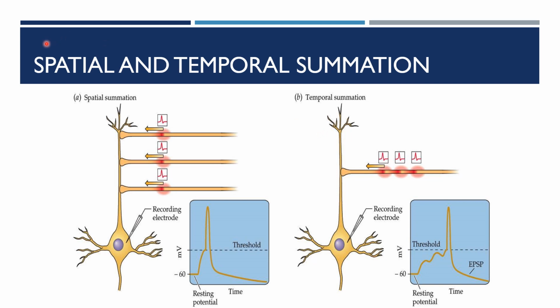So in short, spatial summation is when impulses from more postsynaptic terminals come in simultaneously, they will elicit a response. Temporal summation is when repeated stimuli at very short intervals can elicit a response.